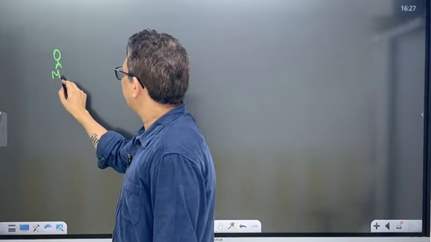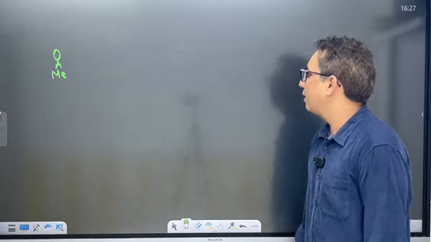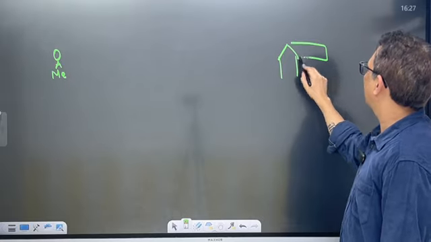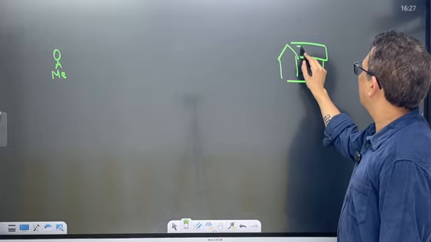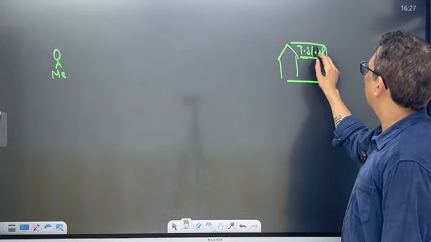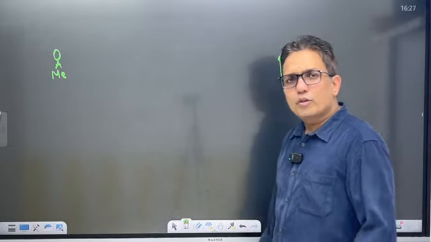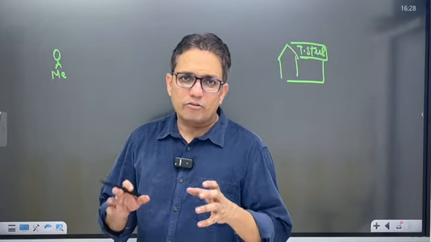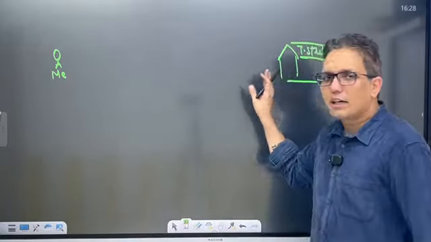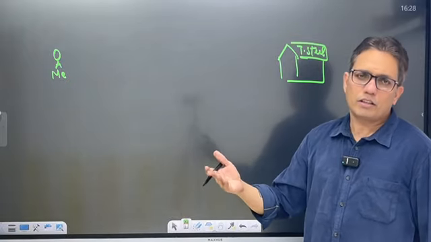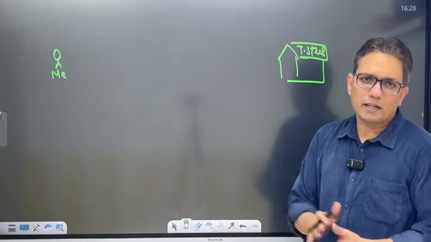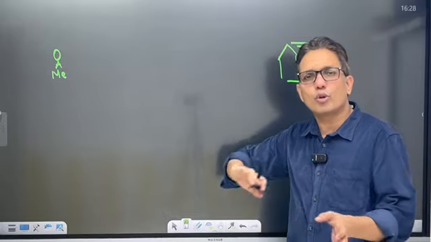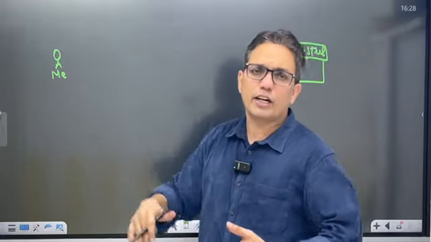Now, suppose this is me and this is Tata Steel. Suppose I want to buy shares of Tata Steel. In that case, will I go to Mumbai, Ratan Tata sir's house and ask, Uncle ji, the share? It won't happen like this. If Ratan Tata has to sell shares of Tata Steel, will he go from road to road, street to street and say, share le lo, share le lo?